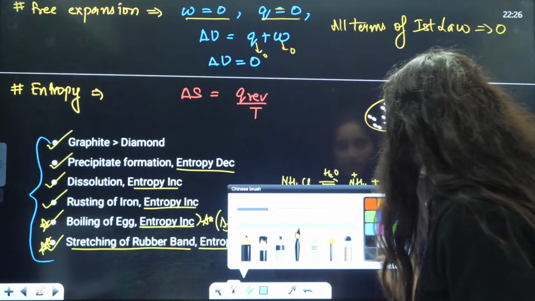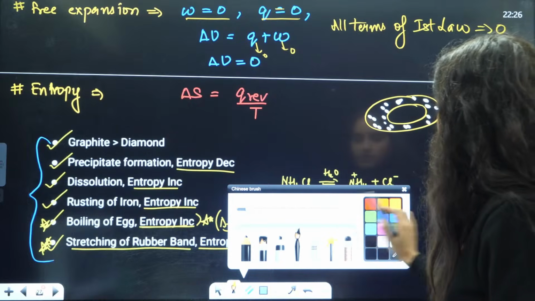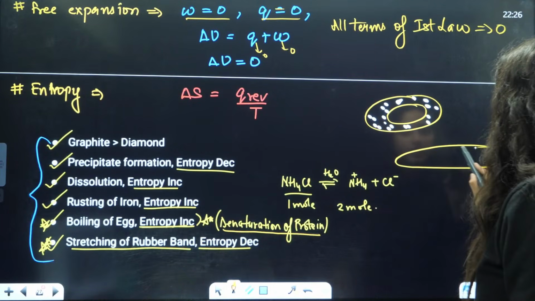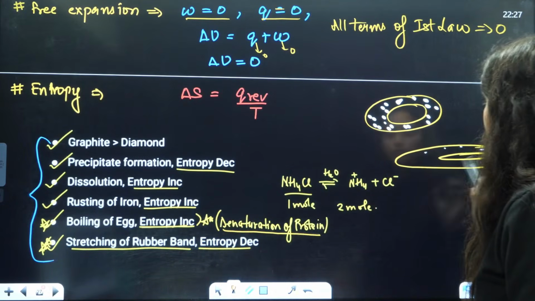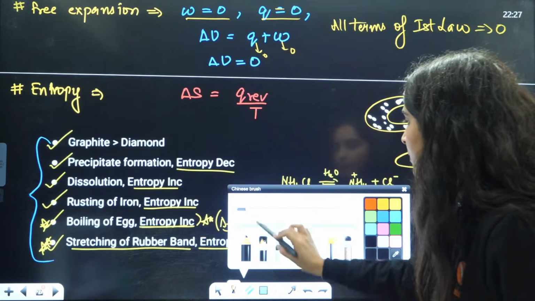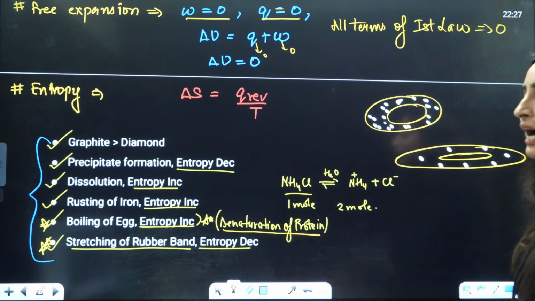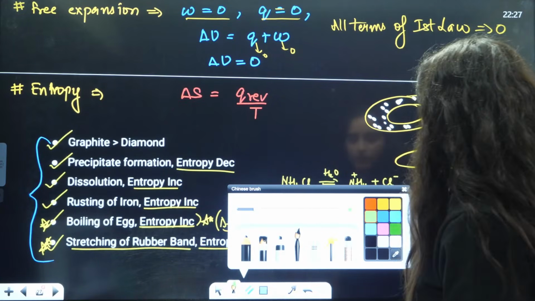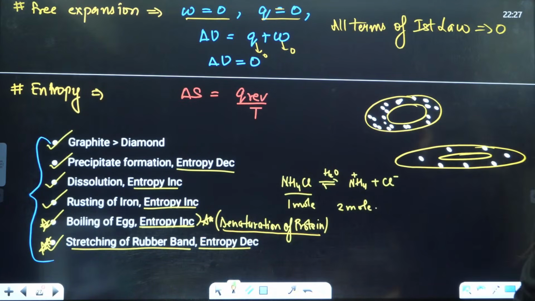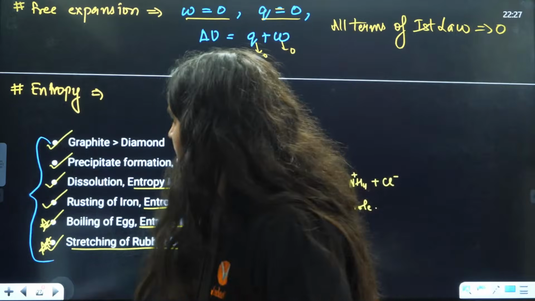But when you stretch it, I'll just show you. When you stretch it, now what will happen? Molecules will be perfectly aligned here. That is why entropy will decrease here, not increase. Got it? Yes, everybody. Chalo.